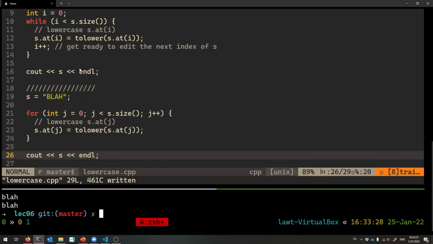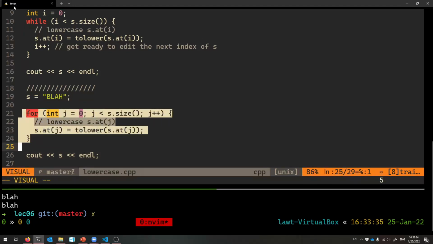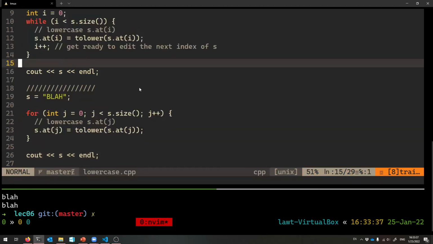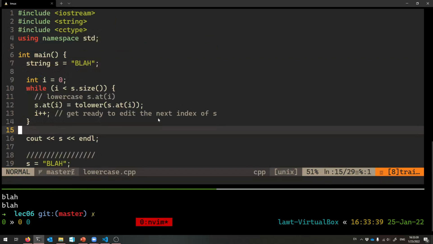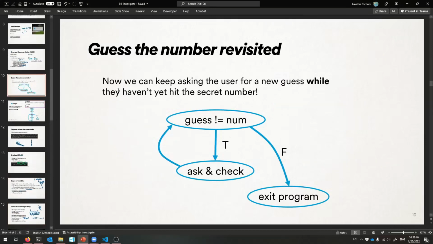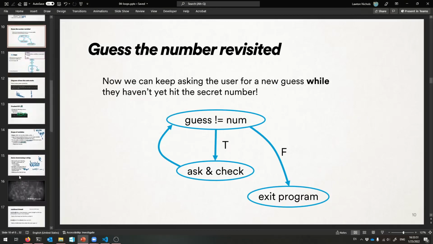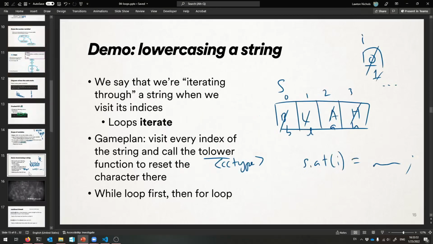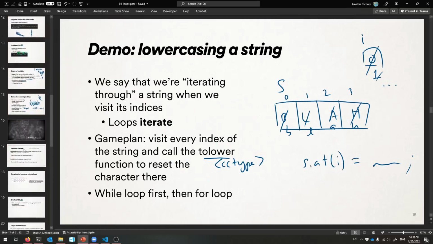So definitely yell at me, ask me questions about this if you're wondering about any of this new syntax, any of the logic behind it, like why this is really lowercasing the string. It's important to understand, and definitely play around with this. I think you have a lot of tools now to build cool looking programs, like the Guess the Number game is probably the coolest program we've written so far, right? It just keeps getting better. So definitely play around, and that's all that I want to talk about in this lecture. I will see you in the next one, and we'll talk about how to skip out of some loops.